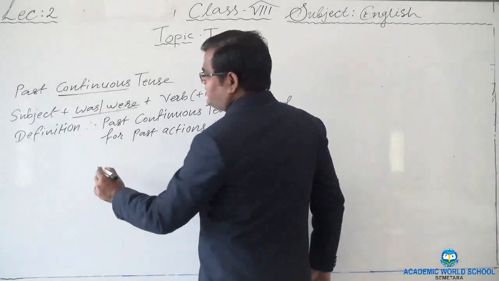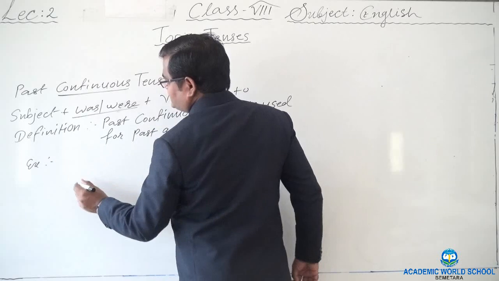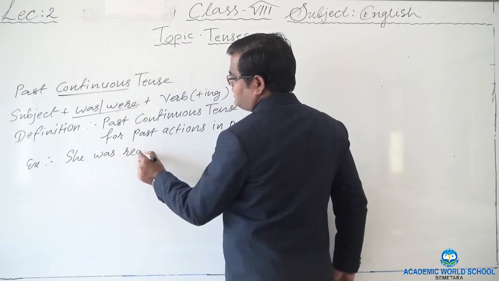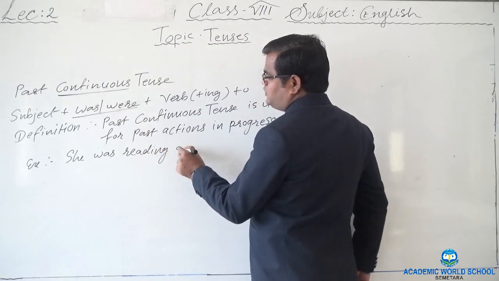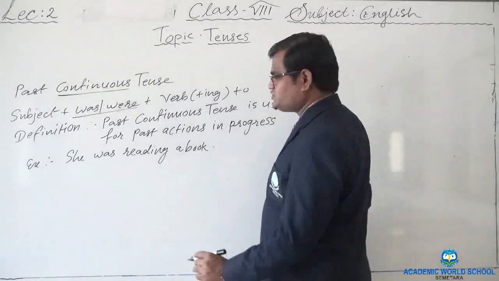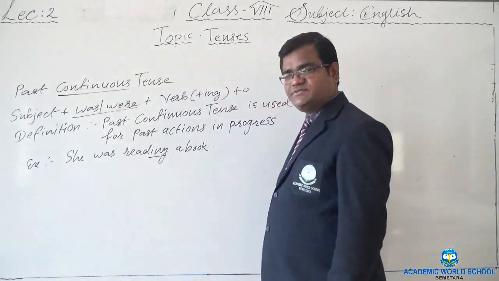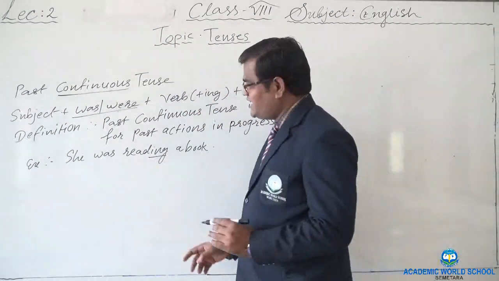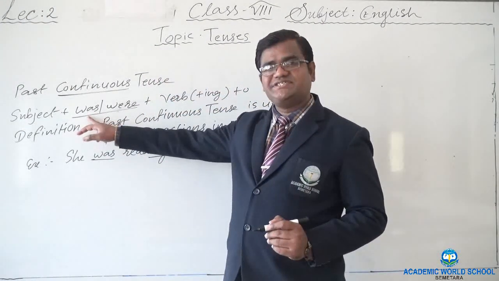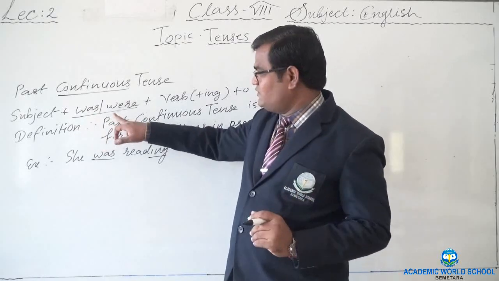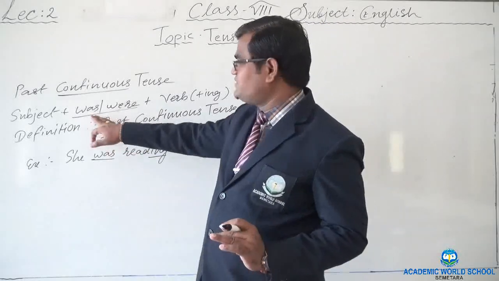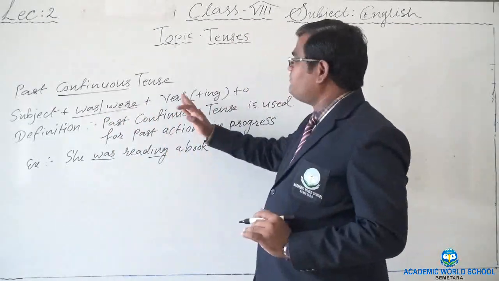So let's write an example here. Example, she was reading a book. Can we see here what she was doing? Reading. Here I have used ing form of the verb, as well as the helping verb was. Was we use for singular subject, and were is used for the plural subject.